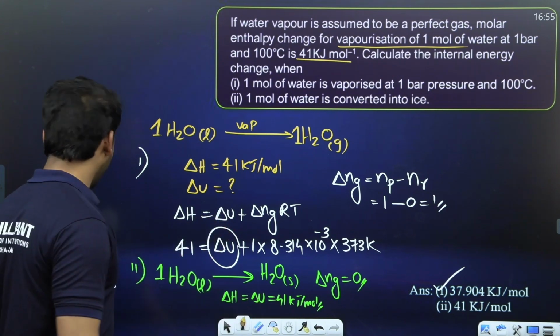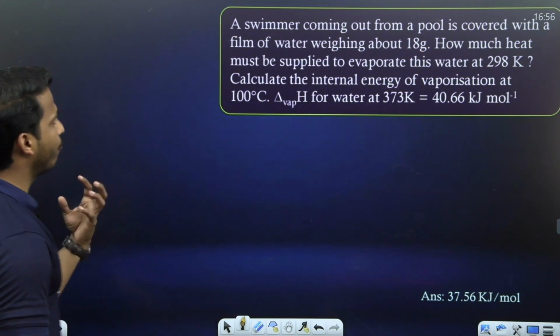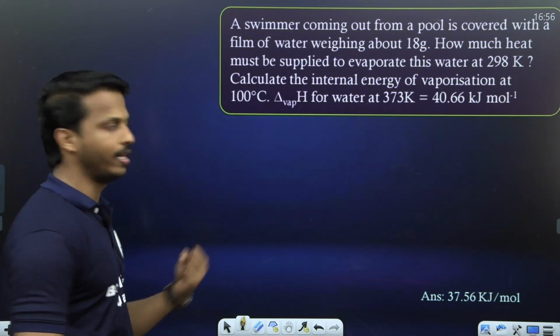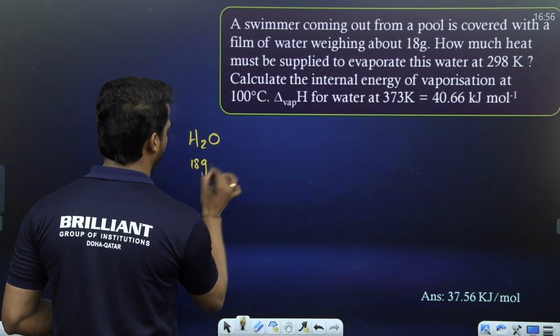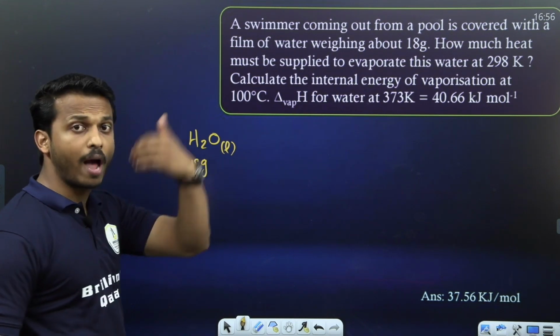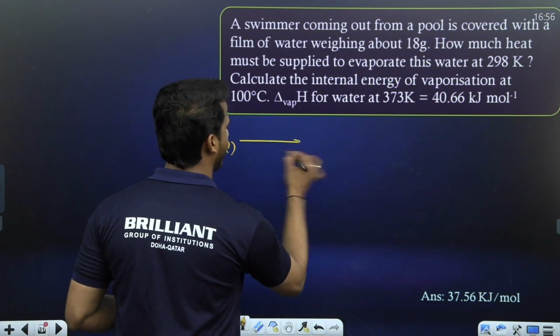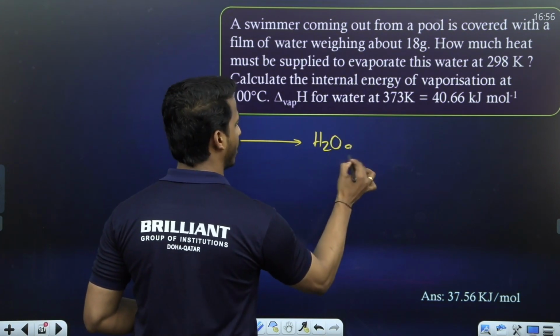Yes, clear. Next question. A swimmer coming out from a pool is covered with a film of water weighing about 18 gram. So the H2O weight given is 18 gram. Okay, it's liquid. How much heat must be supplied to evaporate it? Here also the reaction is evaporation. During evaporation, H2O liquid becomes H2O gas.